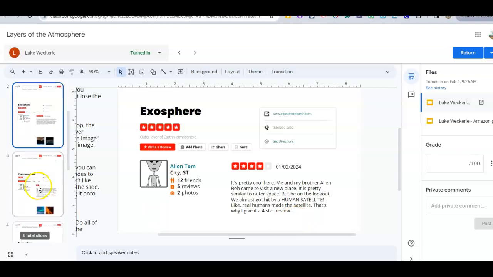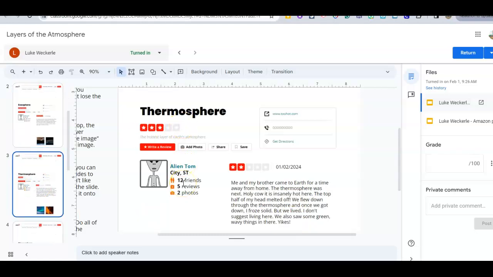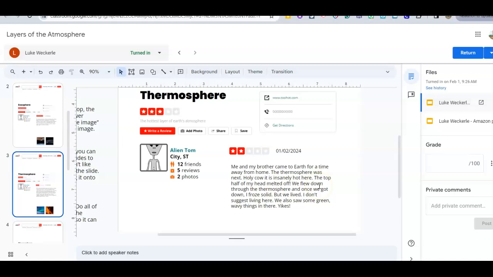So again, scrolling on down. Thermosphere, still Alien Tom. Do you have to stay the same person in every review? Can you be different people in every review? Absolutely. Me and my brother came from Earth for a time away from home. The thermosphere was next. Holy cow, it's insanely hot here. The top half melted my head off. We flew down through the thermosphere, and once we got down, I froze. But we lived. I don't suggest living here. We also saw some green wavy things in there. I know that that's the Northern Lights. You know that that's the Northern Lights. So I think that overall, do you understand how this person, they finished the entire project, which is acceptable.